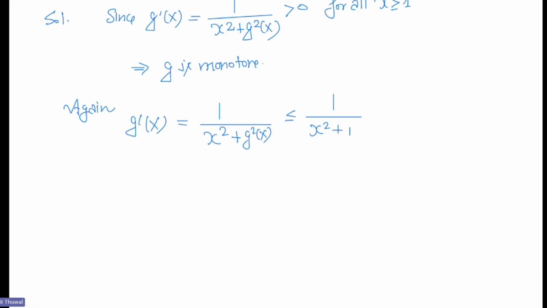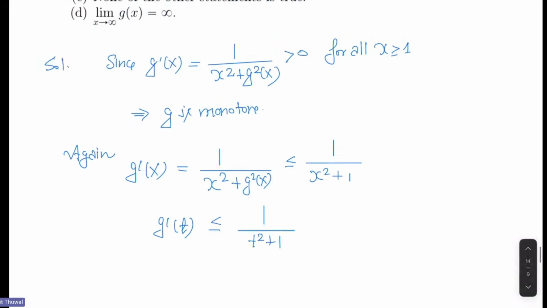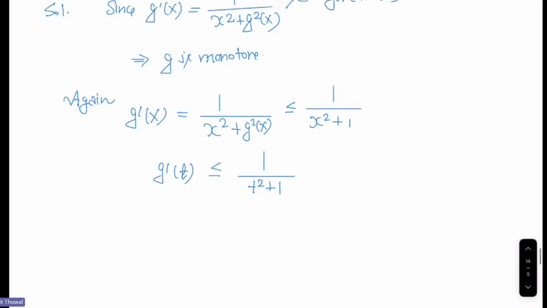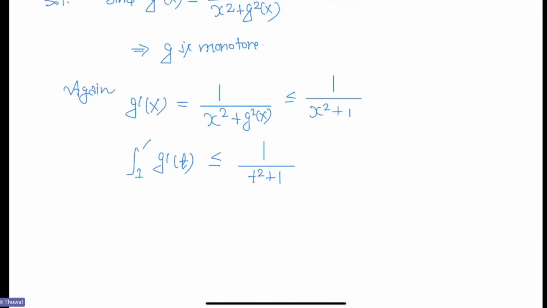So now we have g'(x) bounded above by 1 over (x squared plus 1). Now we can integrate it. Let me write it in t: 1 over (t squared plus 1). We integrate from 1 to x, for any x greater than or equal to 1. The inequality is preserved, right?